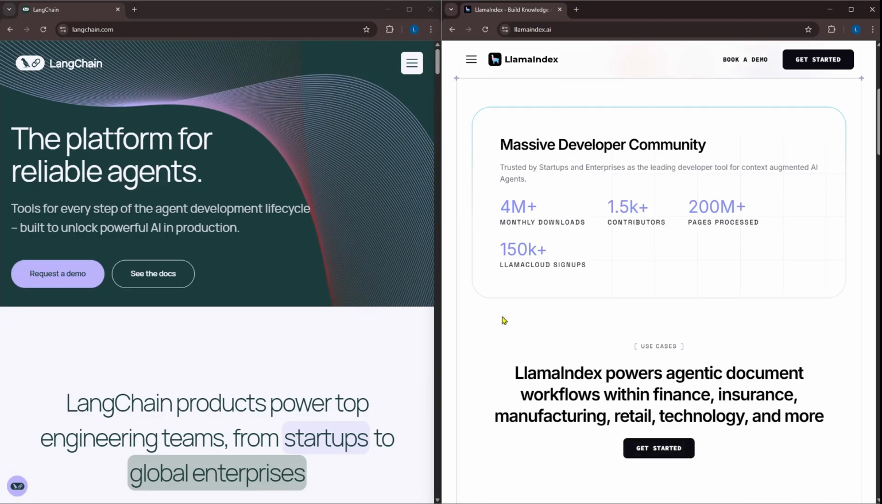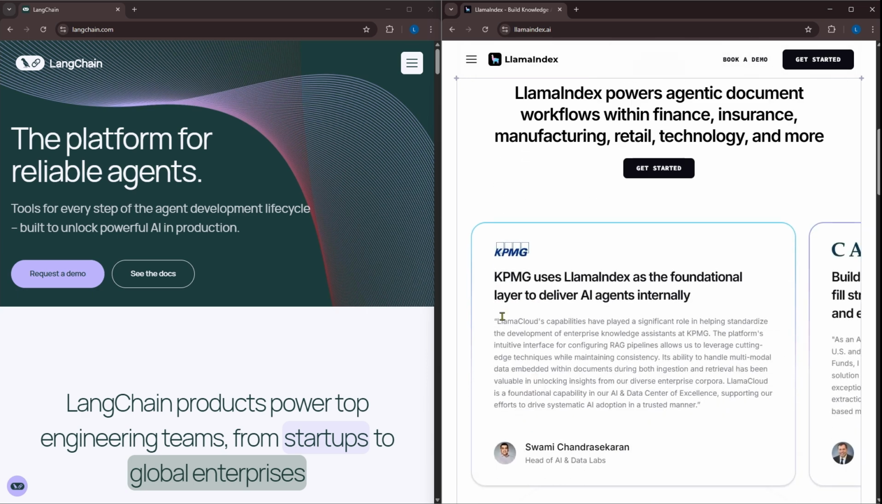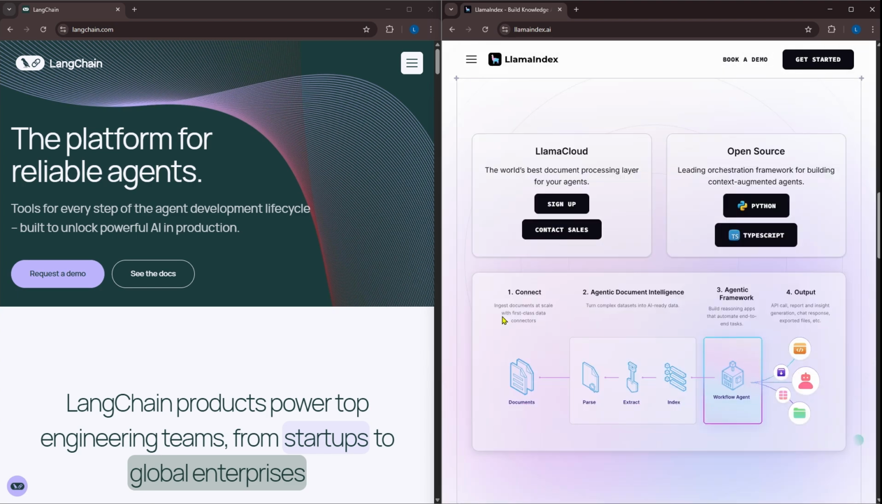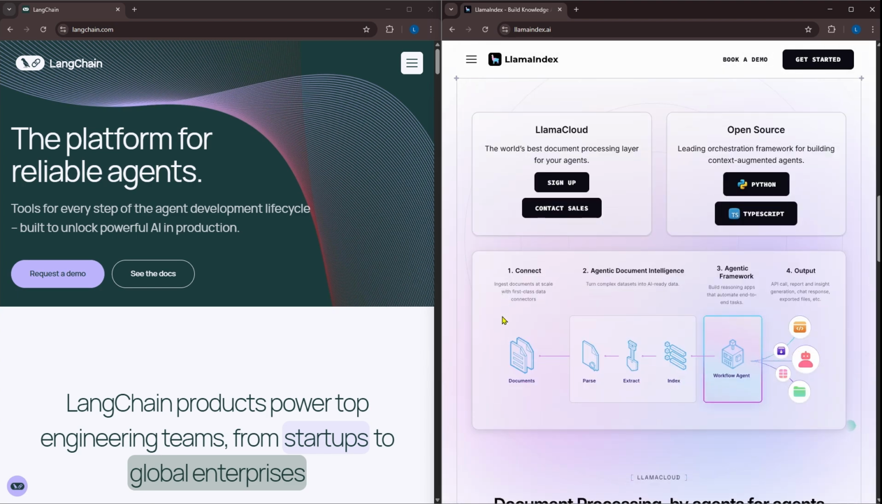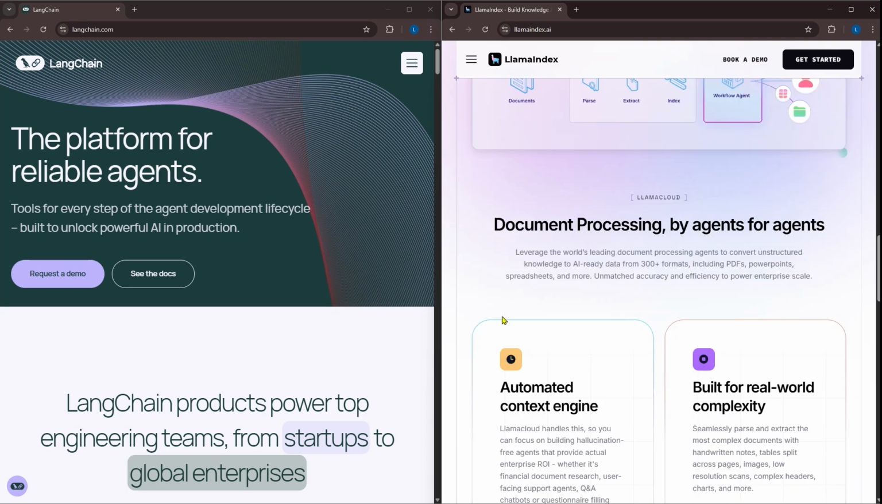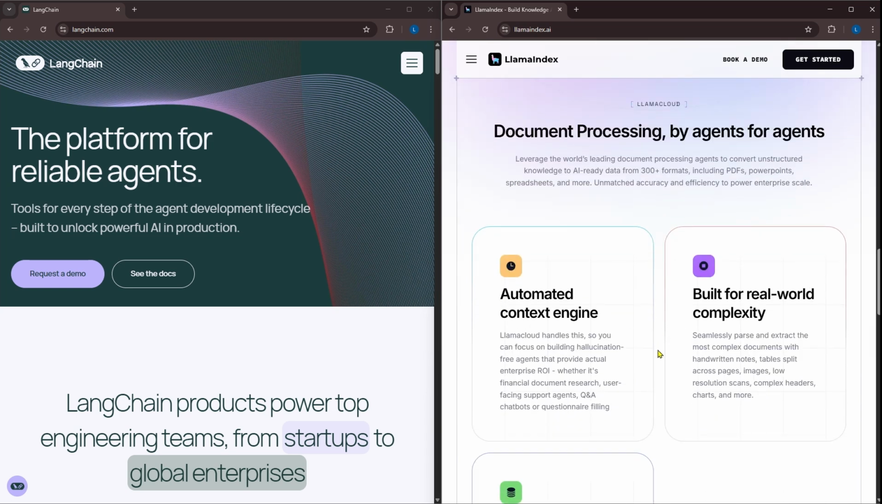And LlamaIndex, formerly GPT Index, is all about data. It helps you ingest, organize, and query large documents or databases using LLMs. It is great for building chat-with-your-data apps with RAG.